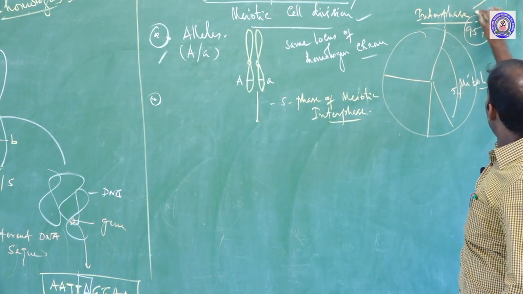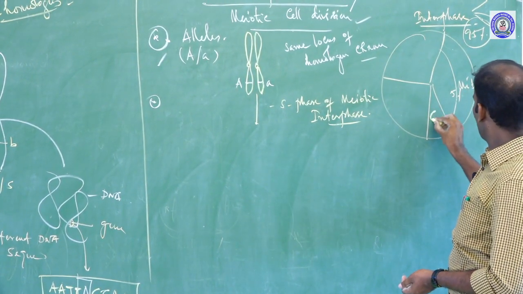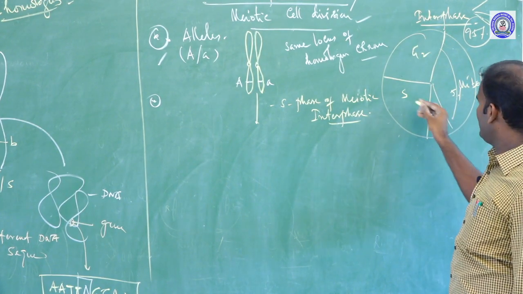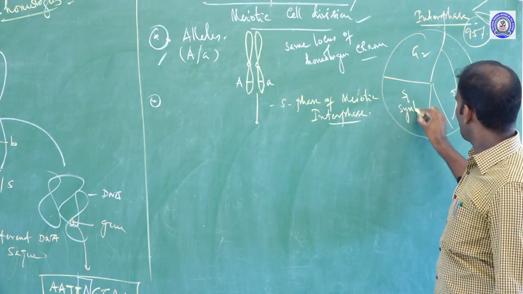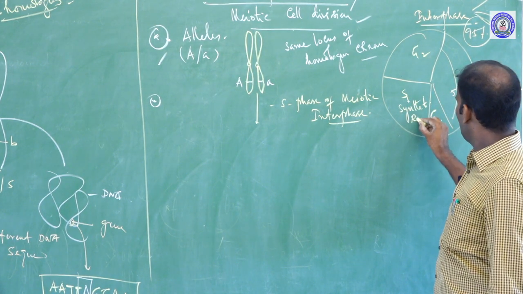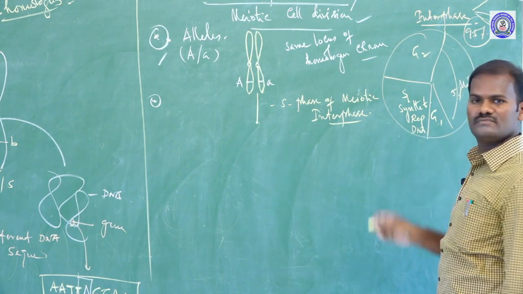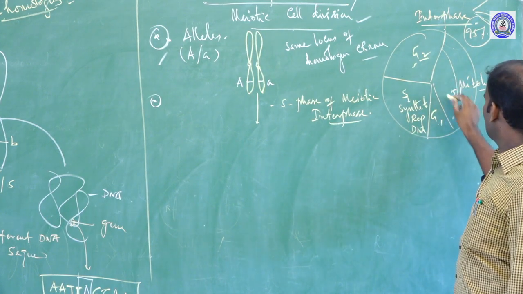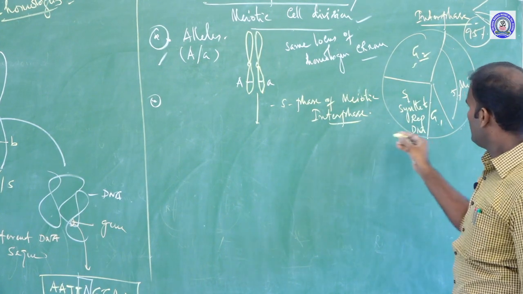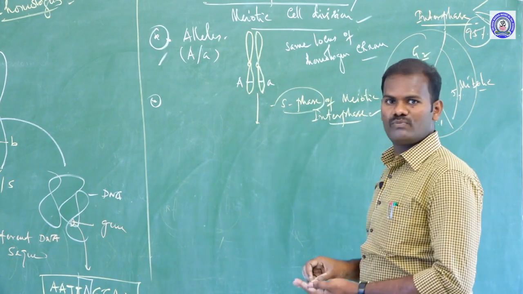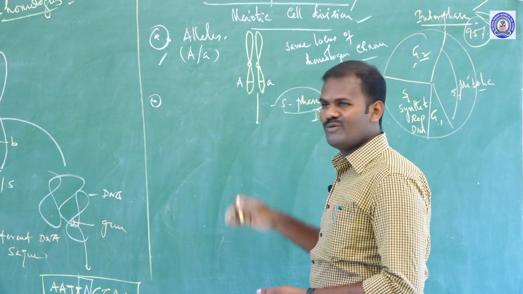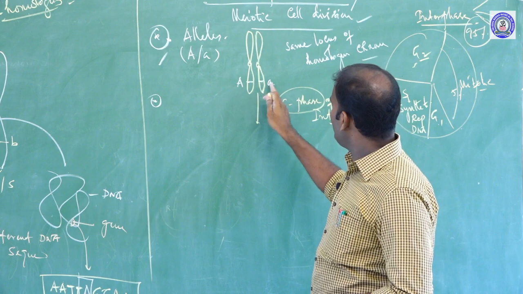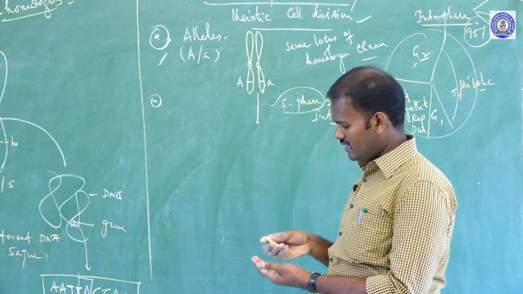This interphase includes three stages: G1 phase, S phase, G2 phase. G1 is gap 1 phase, S phase is the synthetic phase, also called the DNA replication phase. G2 phase is also called gap 2 phase, then followed by mitotic cell division. As a result, the cell is divided into two cells. But during S phase, each homologous chromosome gets replicated, forming two copies of these alleles.